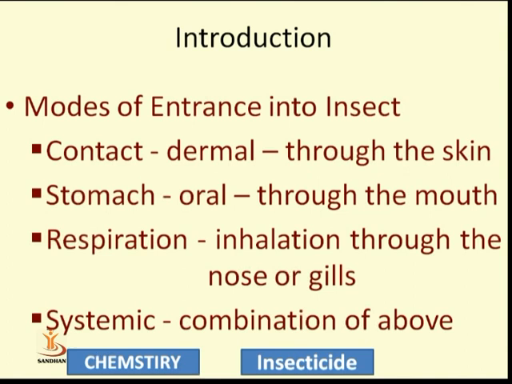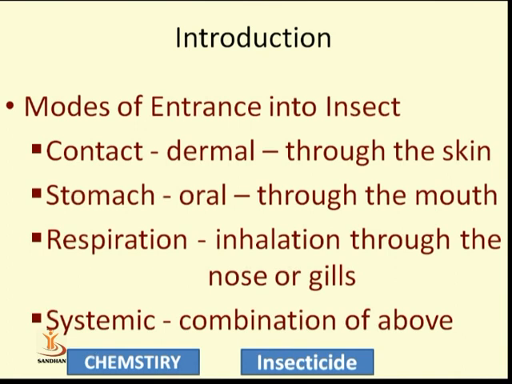And the fourth one is systemic, a combination of the above, meaning all 3 aspects above: contact plus stomach, contact plus respiration, stomach plus respiration. These combinations are also possible. Sometimes it is not necessary, because by spraying, other parts of the plants may be destroyed, so it is not possible. Sometimes by sucking, it is necessary to insert the insecticide into the plants or animals, then it is possible by sucking, or sometimes by respiration.